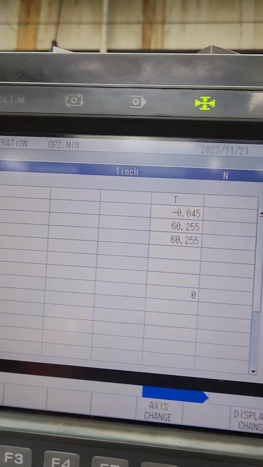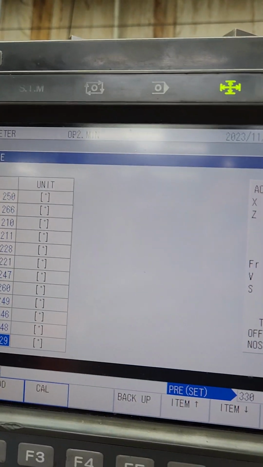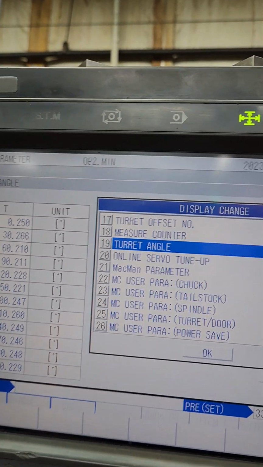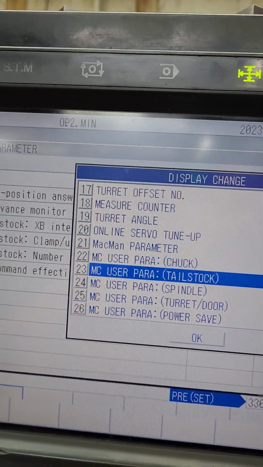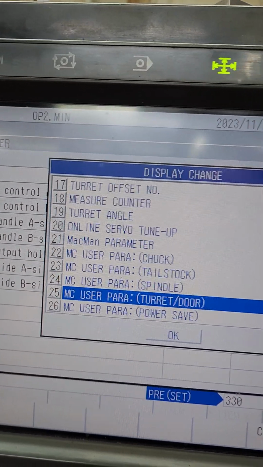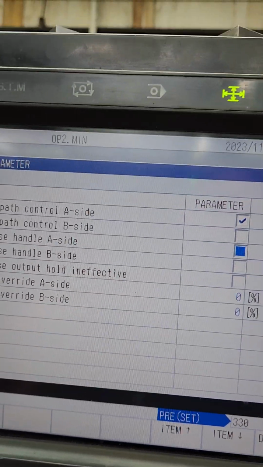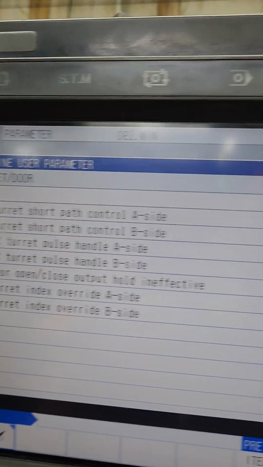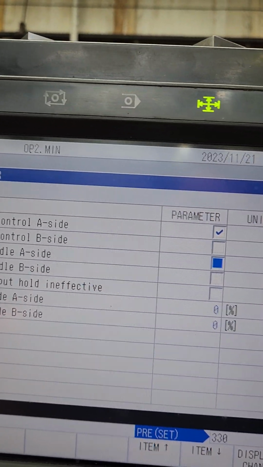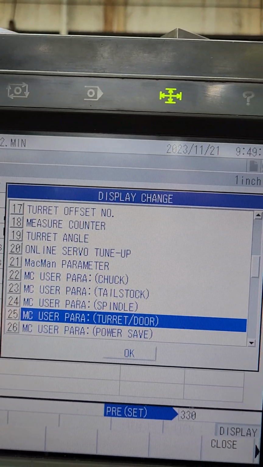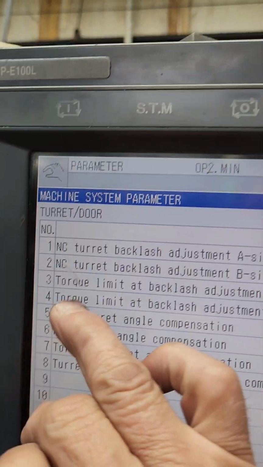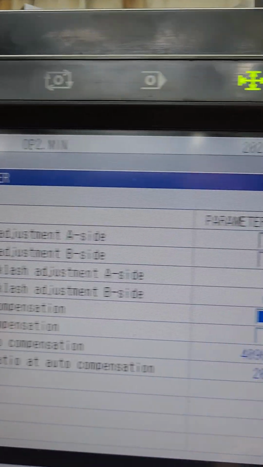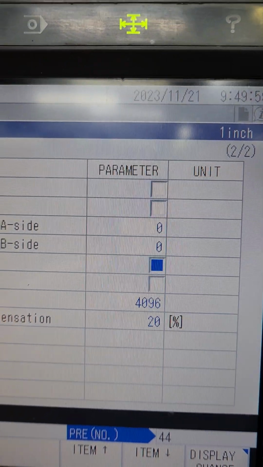So this machine does need, if I go to parameter, display change, you got turret angle, you got user parameter turret door, that's where you pulse handle the turret, and then you got display change, 44 right, close. This auto turret angle compensation, that has to be checked.